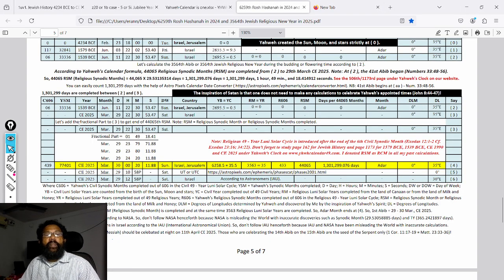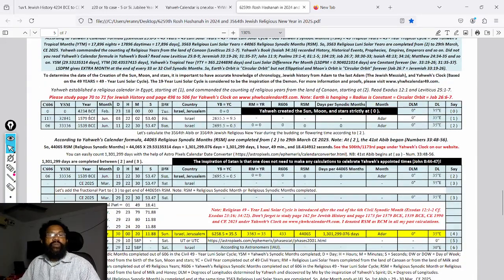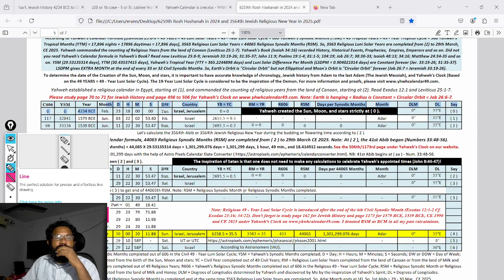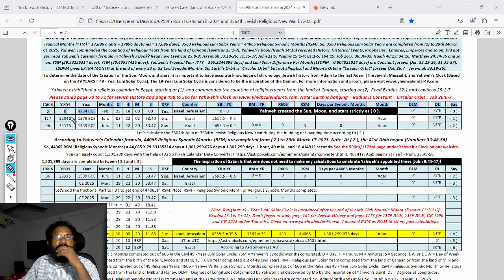This one you see. This date, 4234 BCE. See 4234 BCE. This one, 4234 February 23rd.